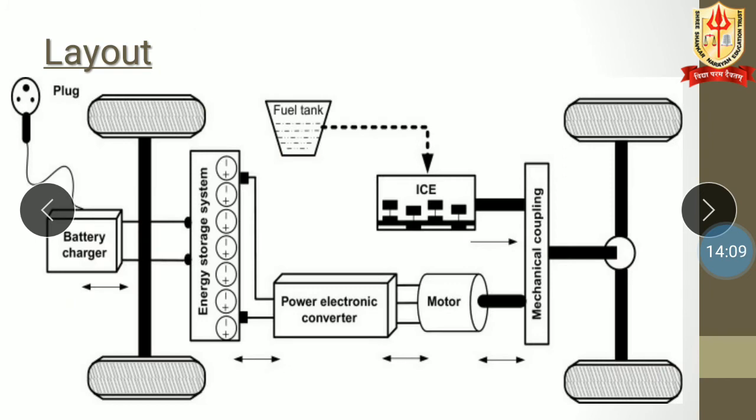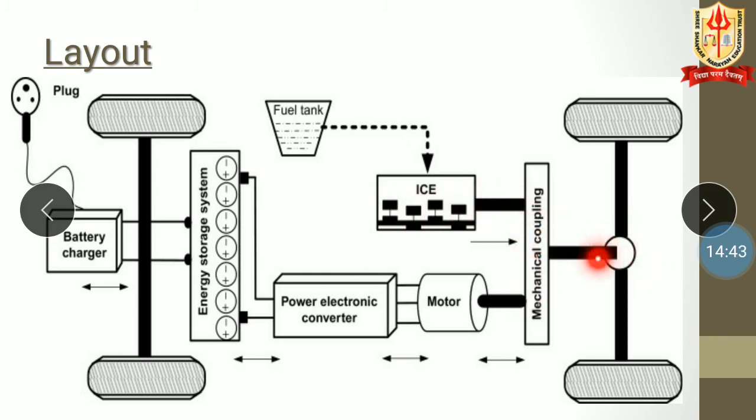So this is the layout. With the help of this layout we can understand. This is ICE, that is internal combustion engine. We are having fuel tank. So we are fully aware. If we are not aware, then we are going to get into details about how the internal combustion engine works. So this is fuel tank. This IC engine is going to take fuel and generate the power. This power is going to be supplied to these driving wheels.